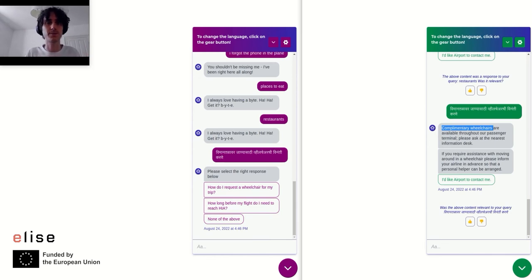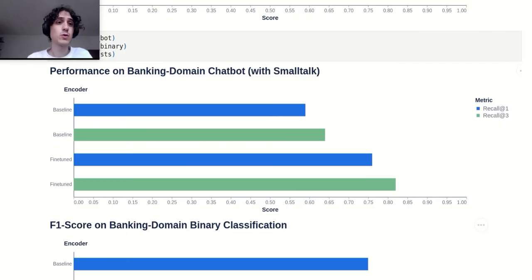Let's now take a look at a quantitative assessment of this new encoder in 3 experiments. In the first one, we take a chatbot on the banking domain, but with smalltalk, similar to what we just saw. And we take the recall at 1, which is 1 if the bot returns the correct intent as the first option and 0 otherwise. And the recall at 3, which is similar, but with the first 3 intents.